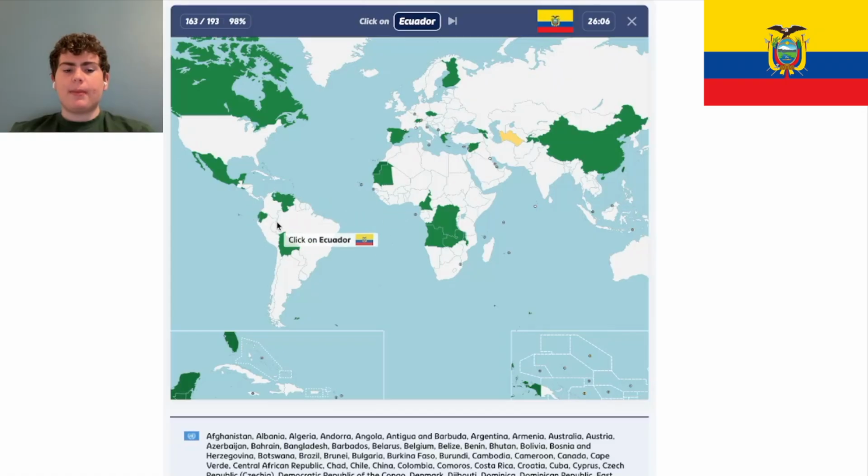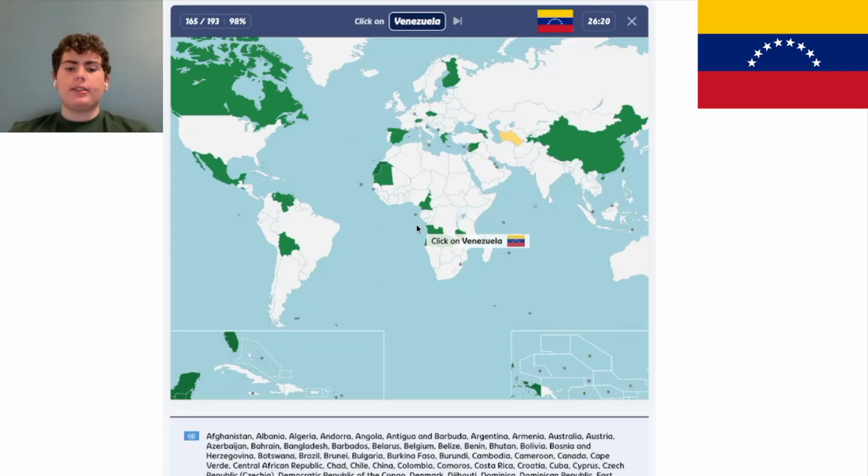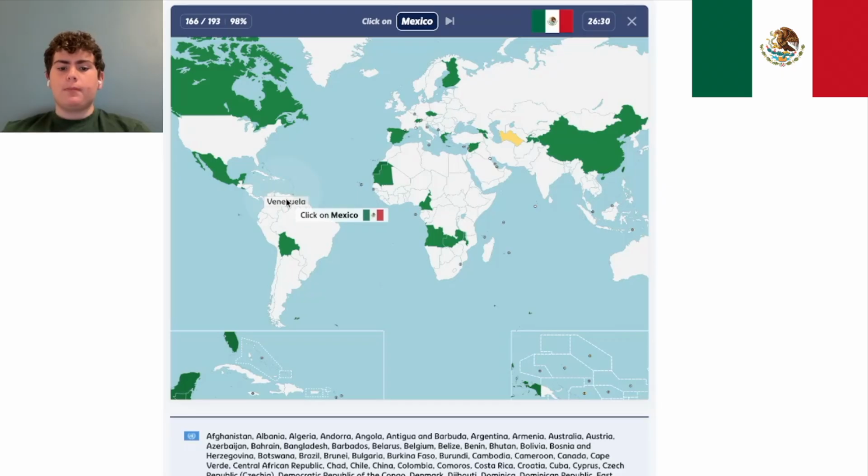Ecuador is in South America. The Galapagos Islands are controlled by Ecuador. Yes. If I'm not mistaken about that either. Democratic Republic of the Congo is right here. They have a little thing connecting them to the ocean. Venezuela, in the news recently, the US just ousted its dictator Maduro, and it's right here. Mexico is south of the border, south of the US border. It's this country right here, and it's also been in the news recently. It's hosting the World Cup with us and Canada.